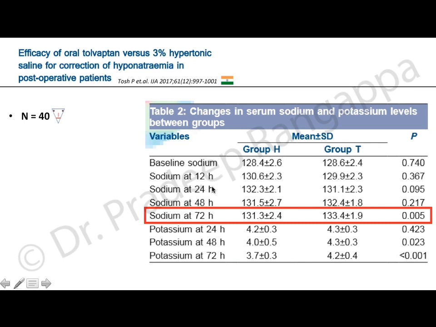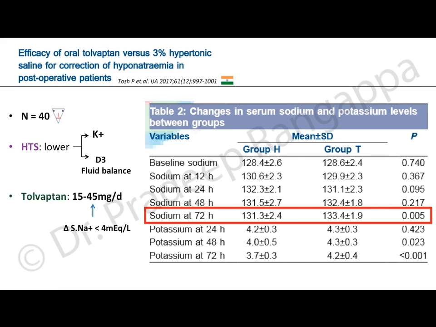And as you see at 12 hours, 24 hours, 48 hours, there was no difference between the groups, but at the end of 72 hours, they saw that sodium correction was better in the tolvaptan group as compared to hypertonic saline, and that was statistically significant. We do not know for sure whether this effect was sustained after 72 hours. In the hypertonic saline group, they had lower potassium and day 3 fluid balance also was lower.